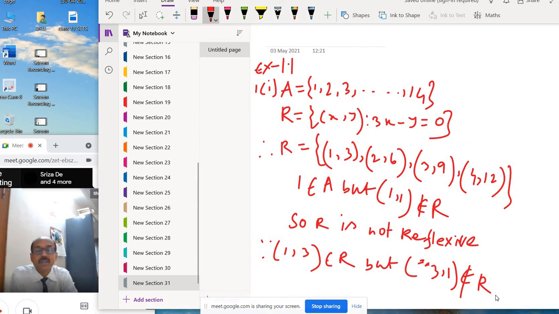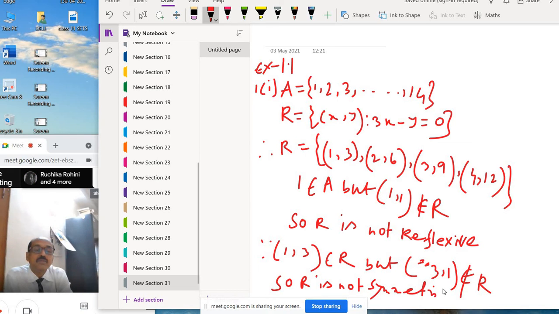So it is not symmetric. So R is not symmetric. Okay? Clear how to check symmetric?